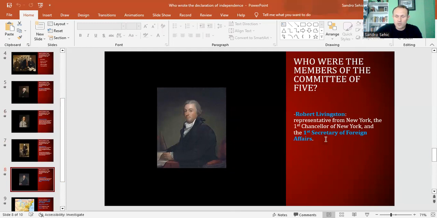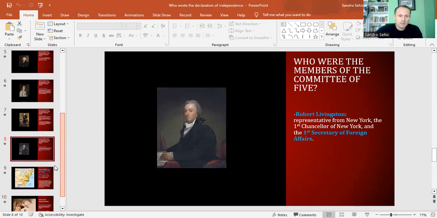Now, the first Secretary of Foreign Affairs, and that was Robert Livingston, took this office when the United States was a Confederation. In other words, when the United States operated under the Articles of Confederation. So that's when Robert Livingston became the Secretary of Foreign Affairs. However, when the United States adopted the Constitution and federalism and established the federal government, then Thomas Jefferson became the first Secretary of State. In other words, the Secretary of State is the Minister of Foreign Affairs. So he deals with treaties, diplomacy, foreign countries, and international politics.